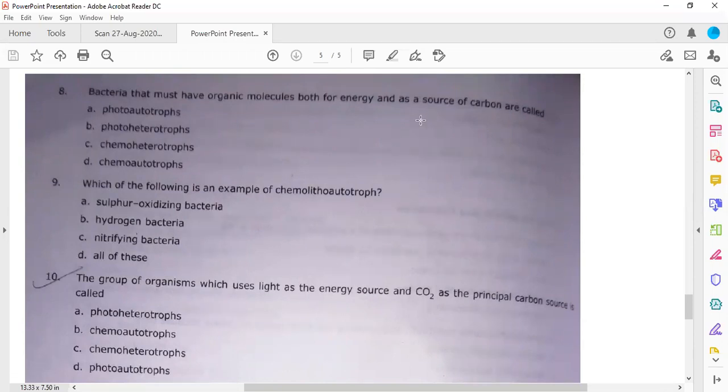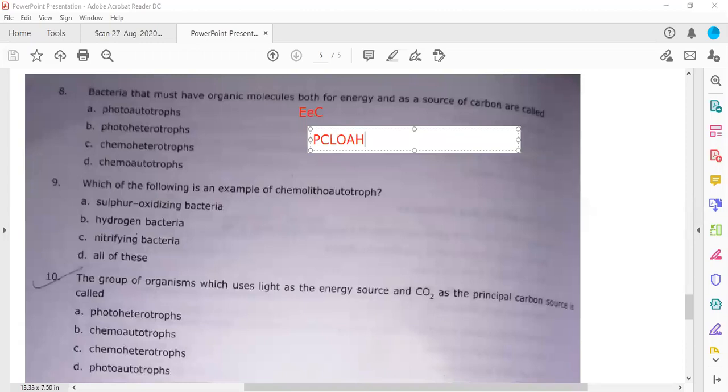If you remember capital E, small c, and you know the second trick, PCLOAH, always write this like that. So C, chemoheterotroph. Yeah, right answer.